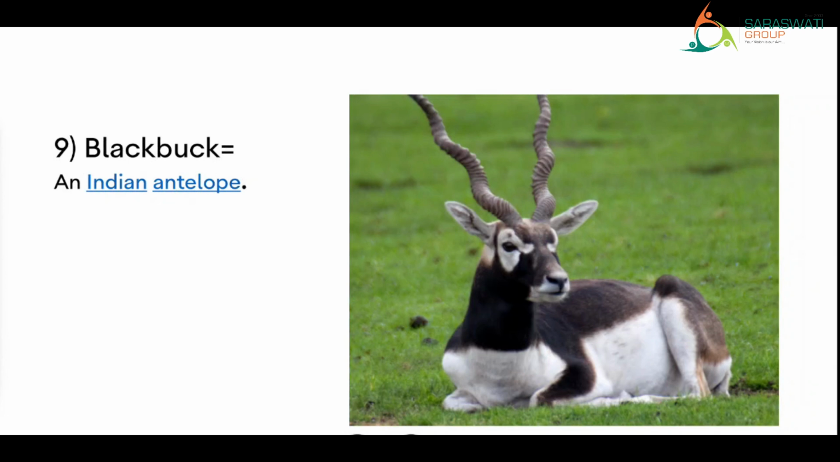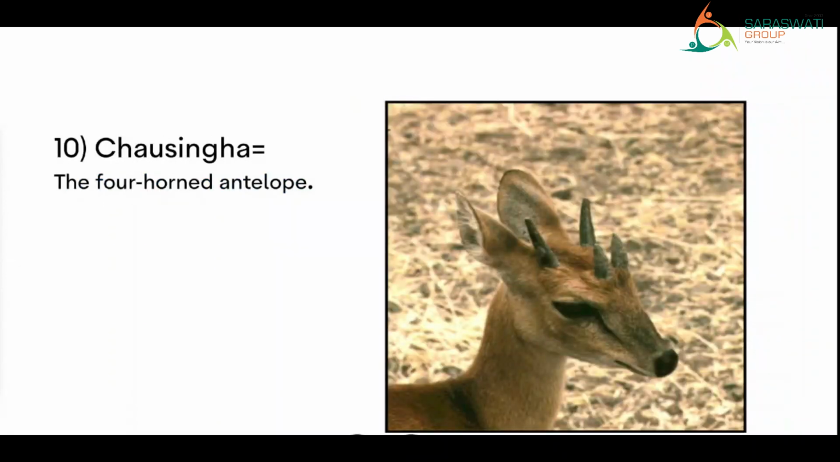Next, chausinga. Chausinga, the four-horned antelope. Antelopes are a type of animals which are similar to deer, you can say. So this chausinga, it has four horns on its head. Okay, that is why it is called chausinga. The four-horned antelope in India, it is called chausinga.